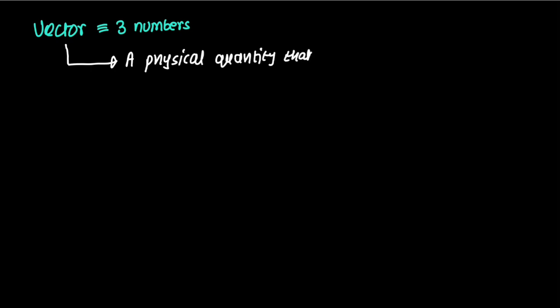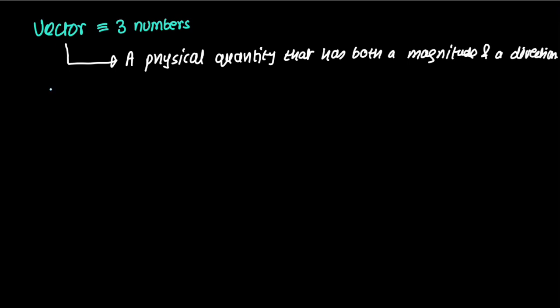That has both a magnitude and a direction. Okay, now we have come across physical quantities that have only a magnitude, I guess, even before this level. So we know, for instance, mass is a physical quantity that has only a magnitude.